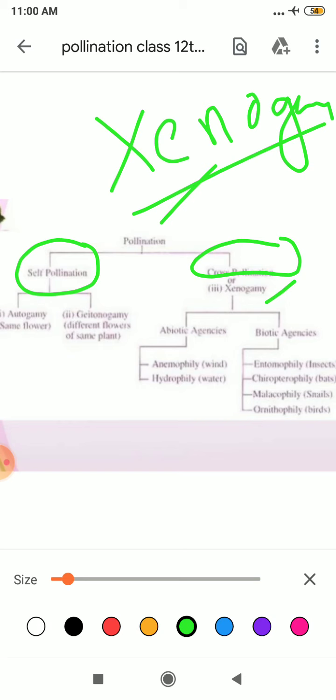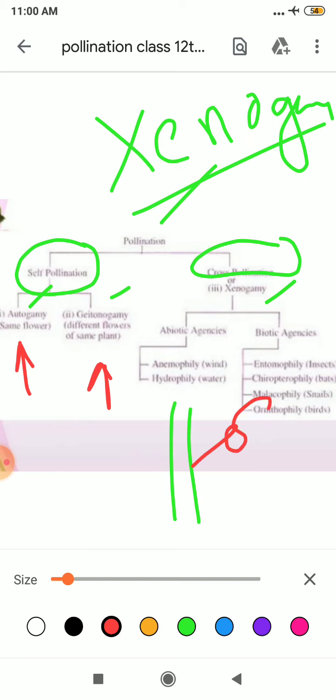Further, self-pollination is of two types, that is autogamy and geitonogamy. What is autogamy? When pollination takes place within the same flower, whereas geitonogamy occurs when pollination occurs between different flowers of the same plant. For example, suppose this is your plant, one flower is here and one flower is here.